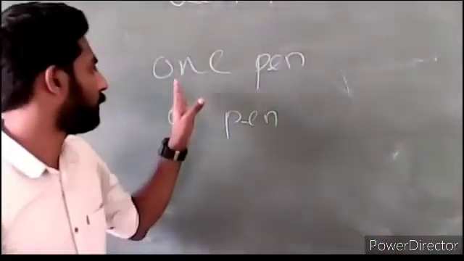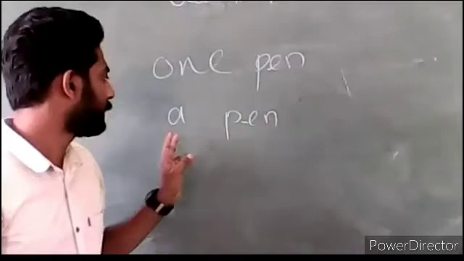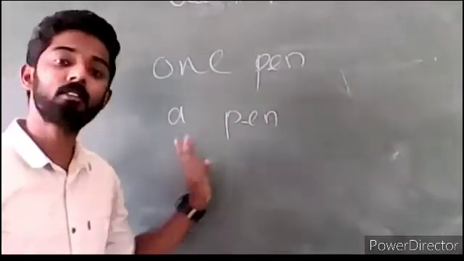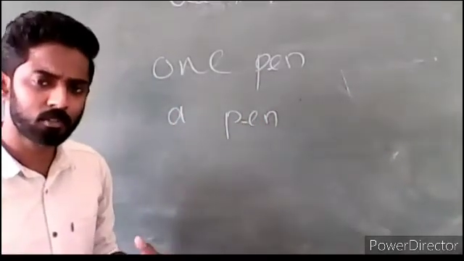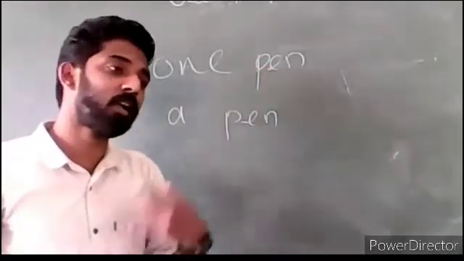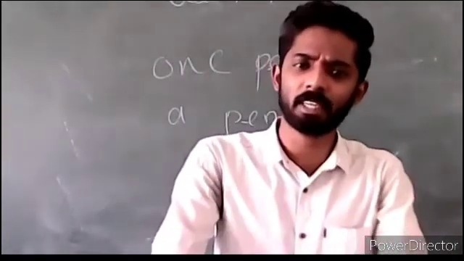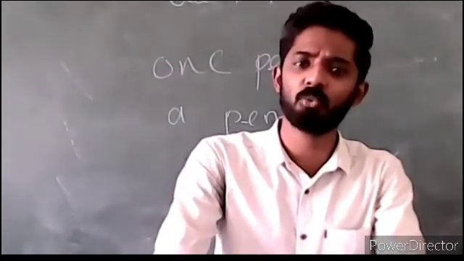For example, one pen, that is correct. There is one pen, there is a pen. What is the difference? Both are the same, because here a is the unemphatic form of one. So we shall not forget that it cannot be used with uncountable nouns.